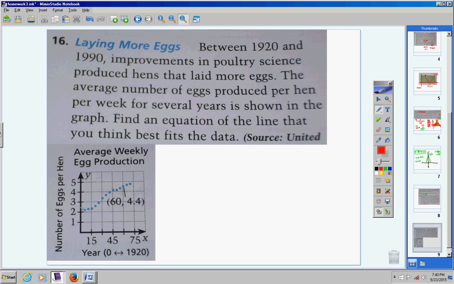So look, guys, I've taught you. Just kind of draw a line through the main part of these ordered pairs and pick a couple points, one toward the beginning, one toward the end, that falls near the line. So I'm going to grab this point here, and I'm going to grab this point here.